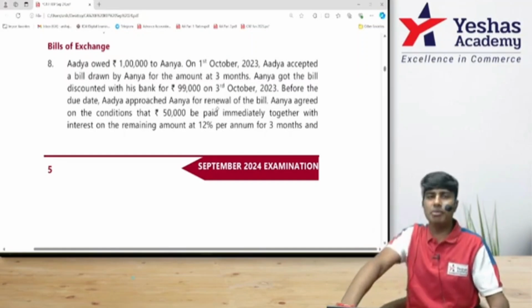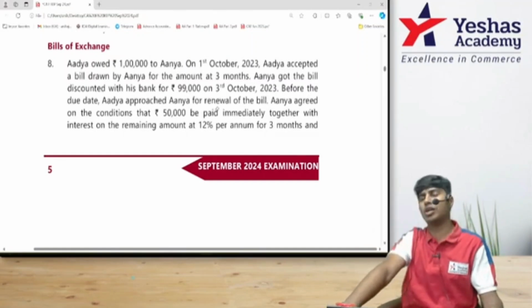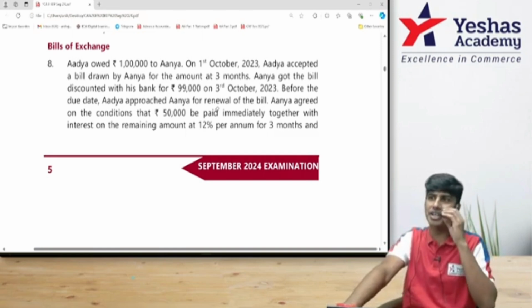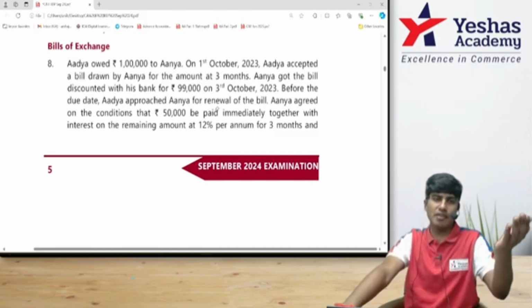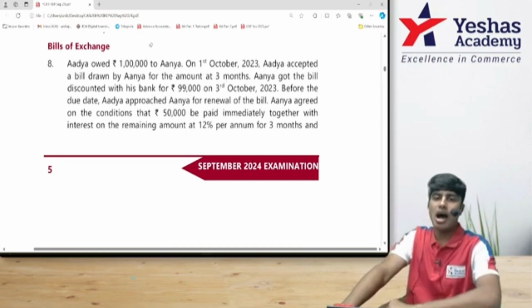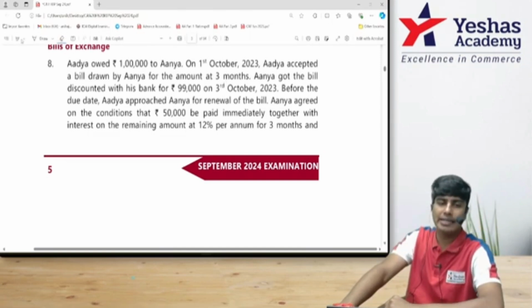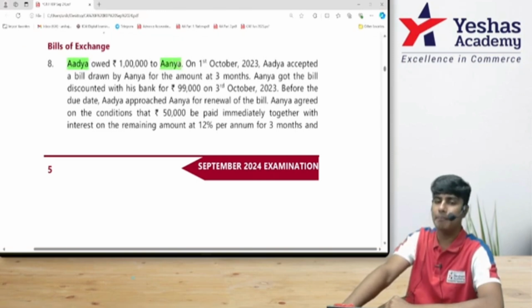Can we start question number 8 from September 2024 RTP of CA Foundation Accounting? This question number 8 talks about bills of exchange. Why waste time? Let's start reading. Adya owed 1 lakh to Anya. So Adya is the one who owes money to Anya.